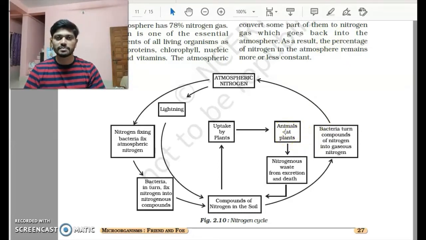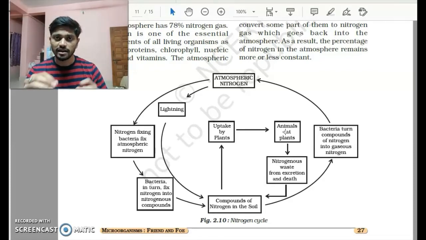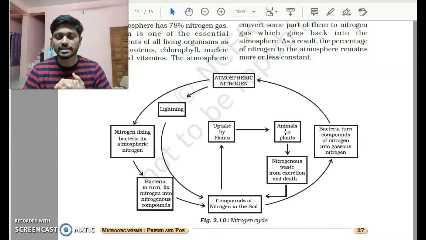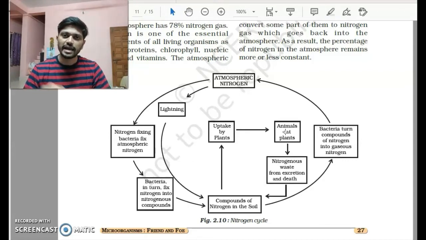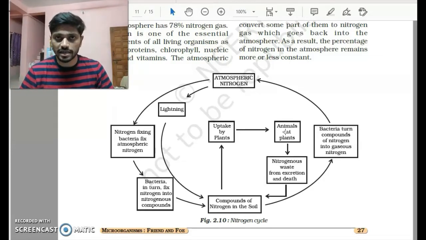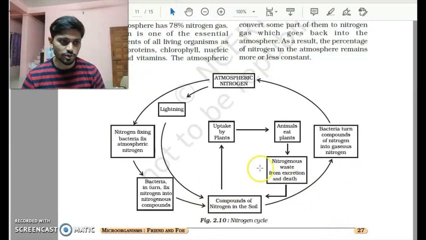And when certain plants and animals die, they decompose, and the nitrogen stored in them gets back to the plants, because if you remember, there are certain bacteria that help in decomposing the dead bodies and dead plants, and we can create organic manure this way. So this again returns the nitrogen compounds to our soil.